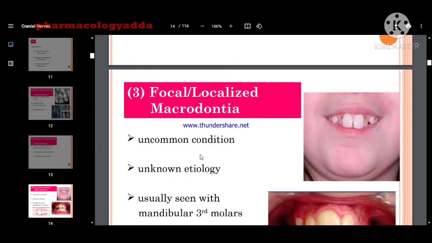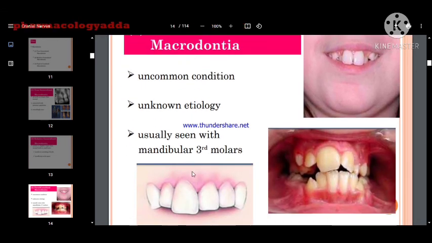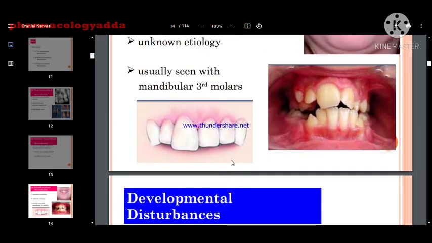Now uncommon condition, that is macrodontia. There is unknown etiology today. In this session we have not got yet the real etiology, but some scientists say that this is because of the endocrinology. So in the mandibular third molar, microdontia was seen in the lateral incisor and the third molar in the maxilla, and here it is in the mandibular third molar. So you can see these are the macrodontial teeth. Okay,